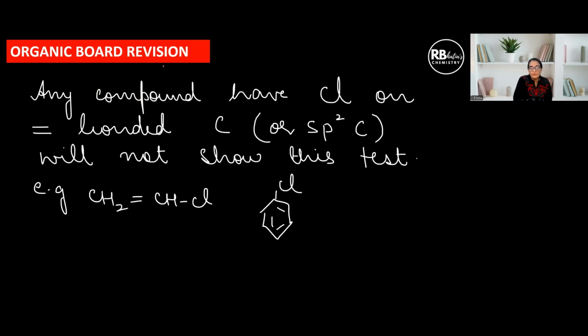Then, the second point about the distinctions of alkyl halides is any compound which has Cl on a double bonded carbon or sp2 carbon, such as CH2=CHCl. This is sp2 carbon. This is vinyl chloride.